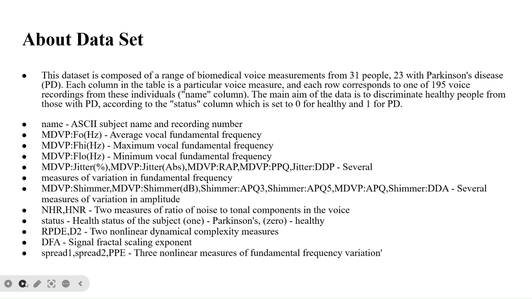Coming to dataset, we took our dataset from Kaggle. This dataset is composed of a wide range of biomedical voice measurements of 31 people. Out of these 31 people, 23 people are affected with Parkinson's disease. Each column in this table is a particular voice measure, and each row corresponds to one of the 195 voice recordings of these individuals. The main aim of the data is to identify the healthy people from the affected people.